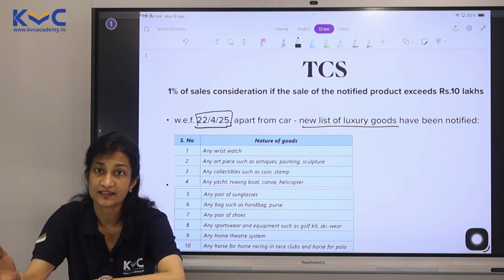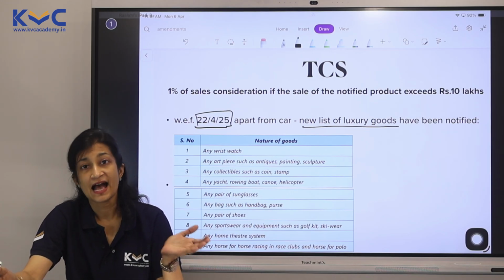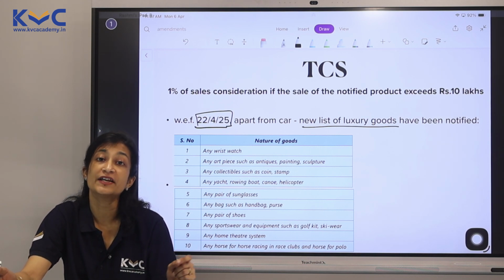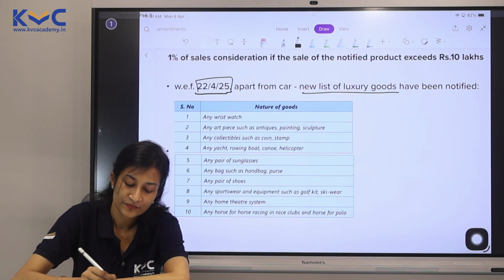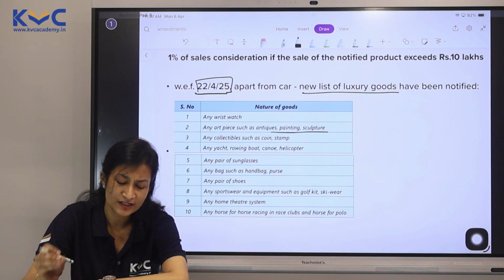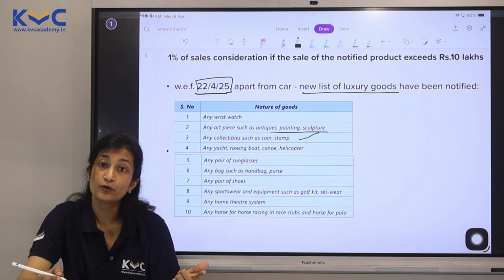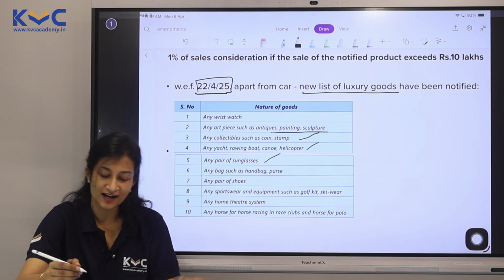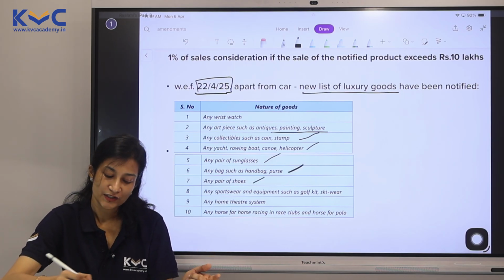What was happening here? Many people were spending or splurging on luxury goods, and now the government wants to confirm, is the income adequate to support the amount of expense that they are having? So, what is this list that is given? Let's take a look. Any wristwatch, any art piece like antiques, paintings, sculptures, everything. Collectibles like coins, stamps, your yacht, rowing boat, canoeing, helicopter. Sunglasses, of course, all your branded sunglasses will come here. Handbag, purse, shoes, sportswear.